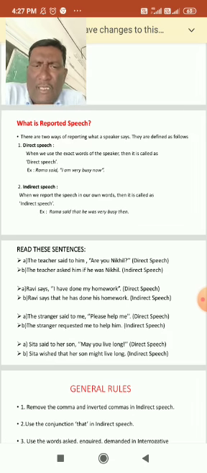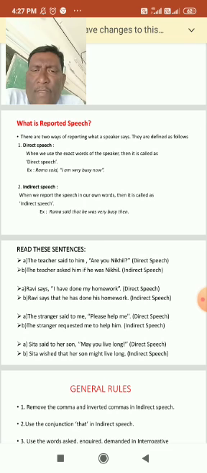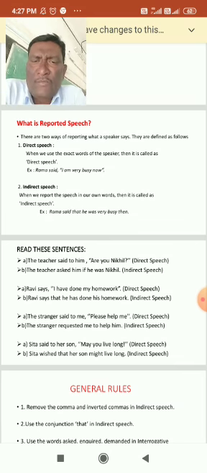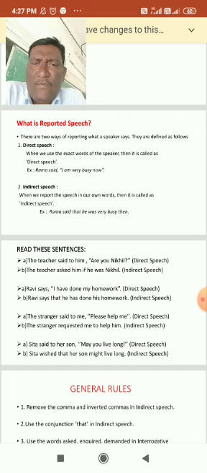That is direct speech. When we use the exact words of the speaker, then it is called direct speech. For example, Rama said, "I am very busy now."